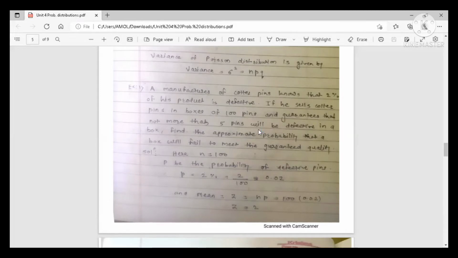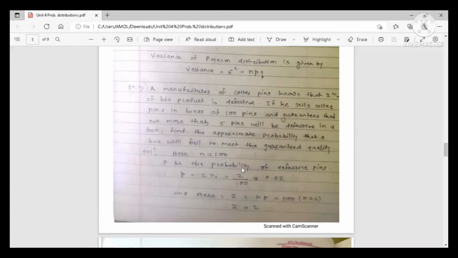See, what is the guarantee? If the manufacturer sells quarter pins in boxes of 100 pins, suppose the box is of 100 pins, and the manufacturer guarantees that not more than 5 pins will be defective in a box. Then find the approximate probability that a box will fail to meet the guaranteed quality. Okay. Now here n is equal to 100. The number of pins in a box is 100, so n is 100.